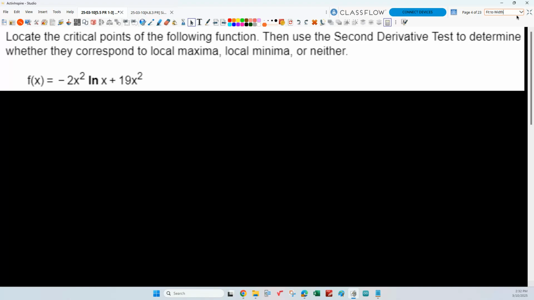What's our domain going to be on this one? Well, okay, there's a factor in here that's going to limit the domain. It's going to be all values greater than 0. We don't include 0, right? Because what is the domain of a log function? It's only the positive real numbers, right? So the domain, we know right away, is going to be that, right?